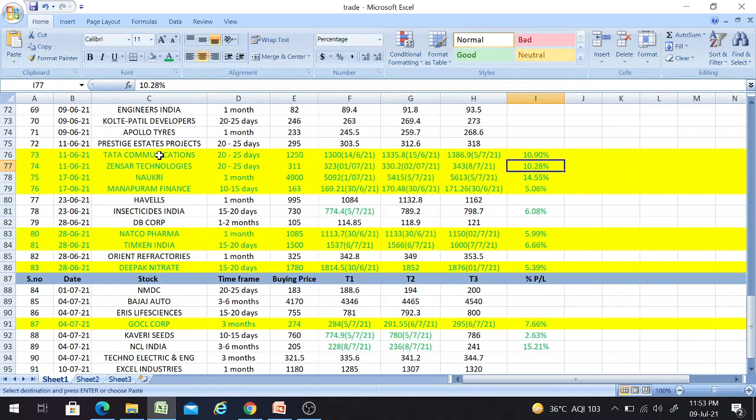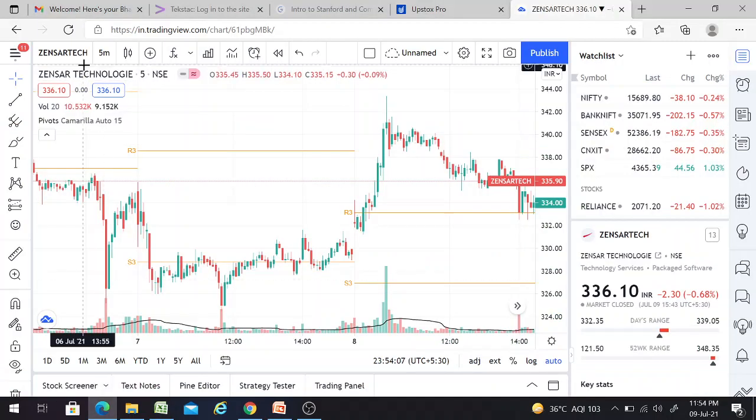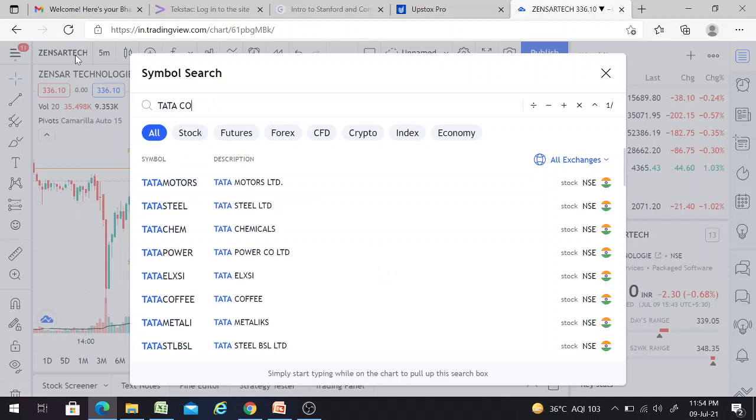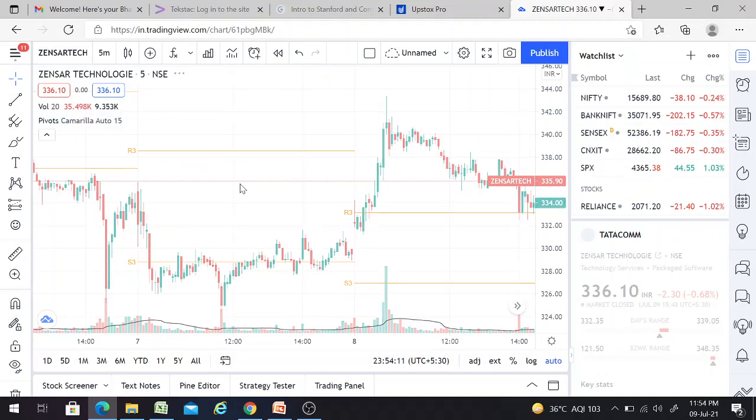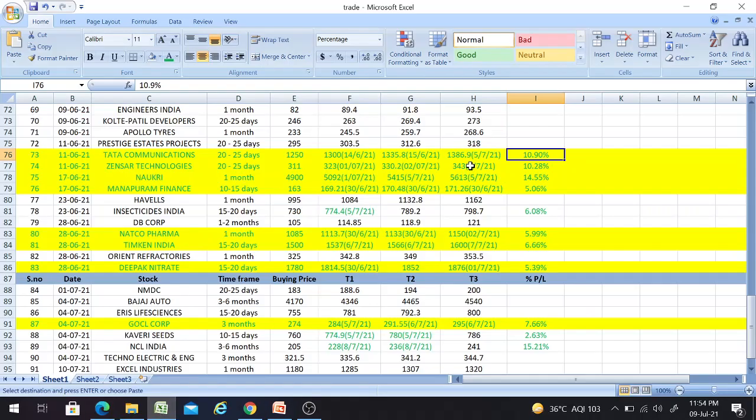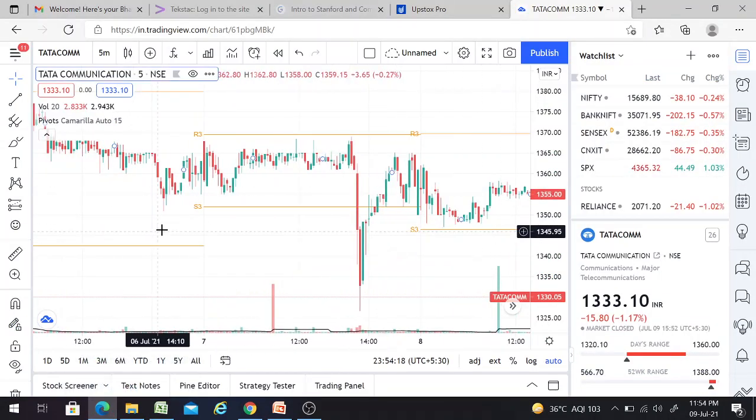We gave the buy call for the stock on 11th of last month, sorry, with a time frame of 20 to 25 days, with a buying price of 1250 and a third target of 1386.9, and we achieved this on 5th of this month, giving us a percentage return of 10.90%, friends. Now I'll show the same in the market platform. We'll verify that one. Tata Communications. So what was the third price? That is 1386.9, and on 5th we achieved this one. So we'll see the same.